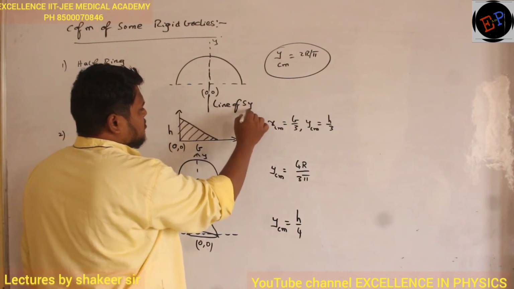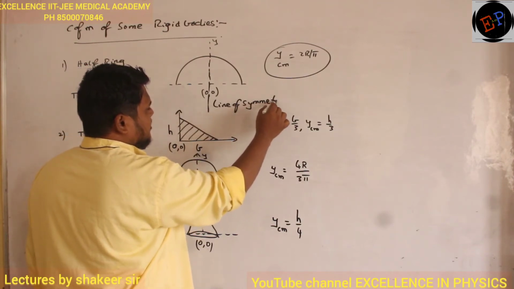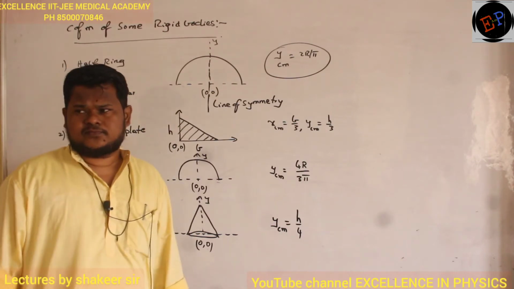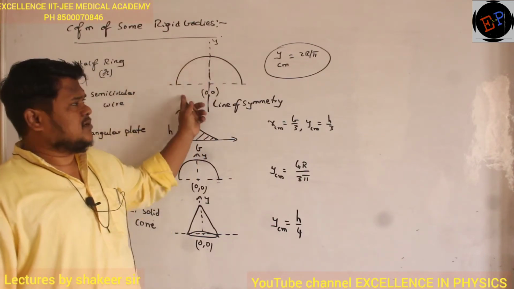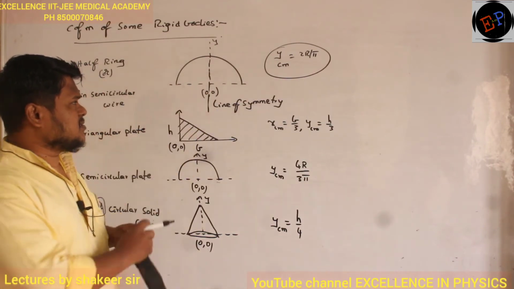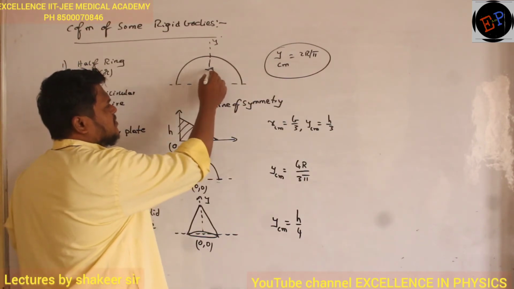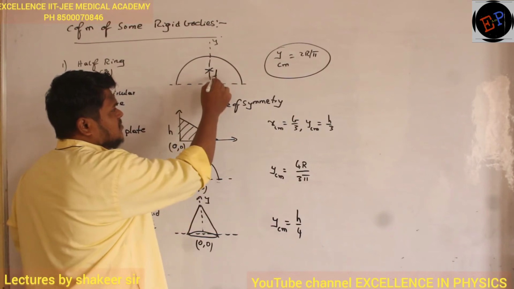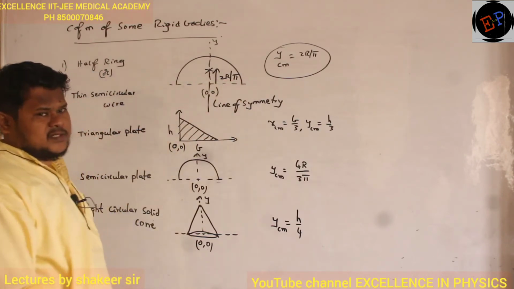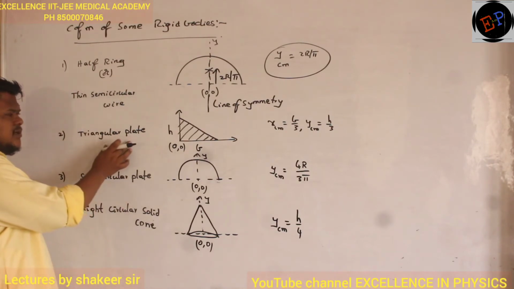Okay? So if a body is symmetrical about one axis, then center of mass must lie on that axis. Already we discussed, no? So center of mass must lie on the line of symmetry. From the reference, center of mass is at a distance of 2r by pi. It means center of mass is somewhere here. What is this distance? This distance is 2r divided by pi. Understood, no?